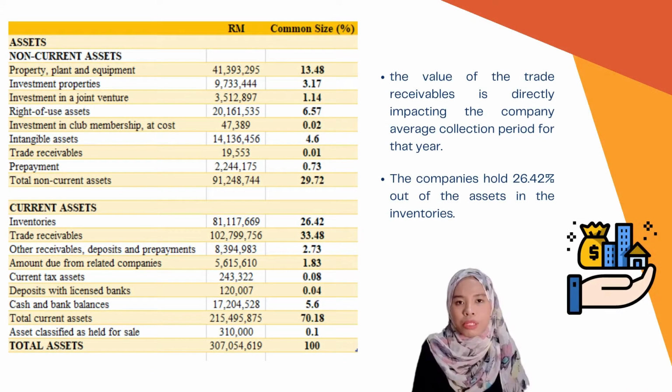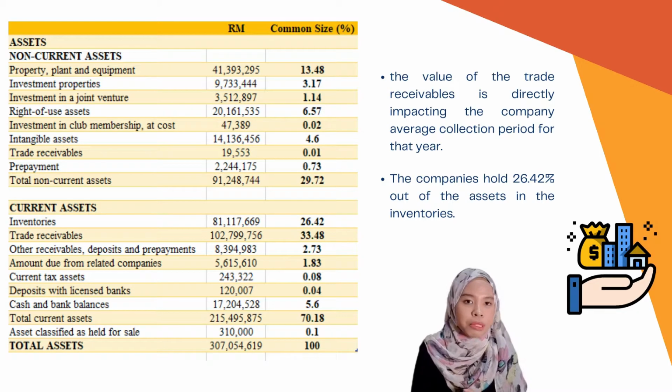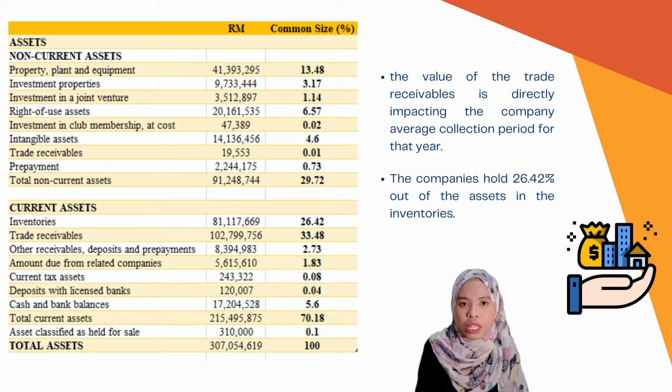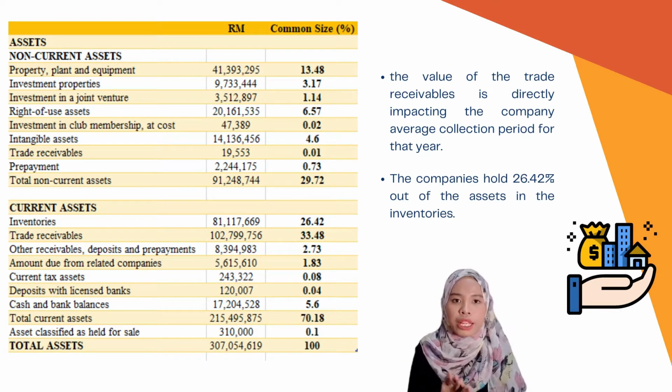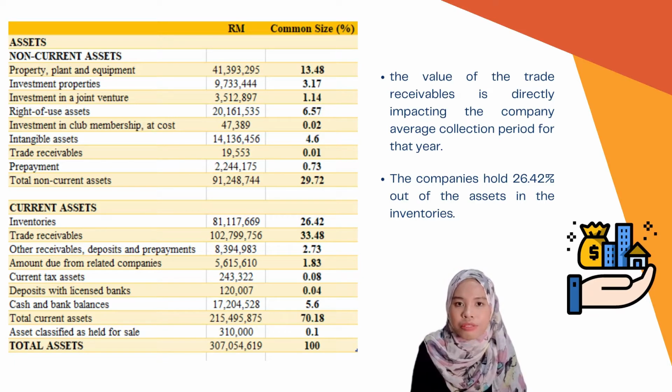Due to data being unavailable on the industry average for the company's sector, our analysis for this part is limited, and we are only focusing on the company's performance for the year 2020. Analyzing the common size analysis for 2020, the first significant remark is that the company has a total of 33.48% of trade receivables out of the 100% of total assets. So the value of the trade receivables is directly impacting the company's average collection period for that year.